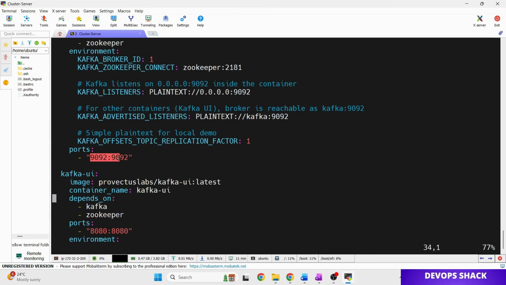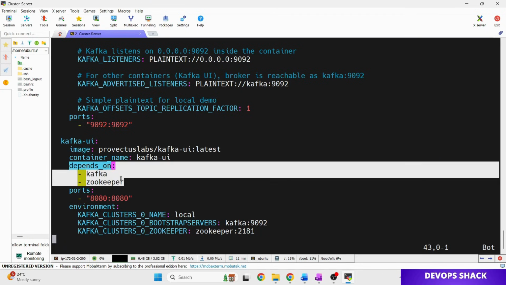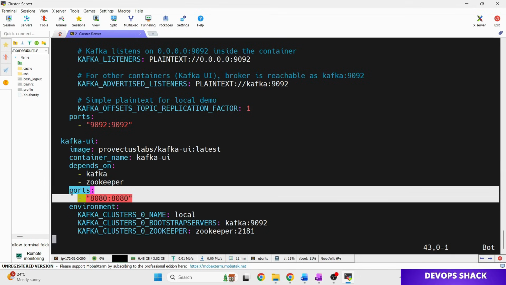Then port information, this is the port on which Kafka will be running. Now I want to be able to access the Kafka server over a UI as well. By default we did not set it up, but later on I added Kafka UI also, so that we can see Kafka in the browser, which makes it easier to understand different things. Here we define the container name and the image we are using. It depends on Kafka and ZooKeeper: once they are created, only then will the Kafka UI container be created. Port information is this, so that we will be able to access Kafka UI in the browser on this port.